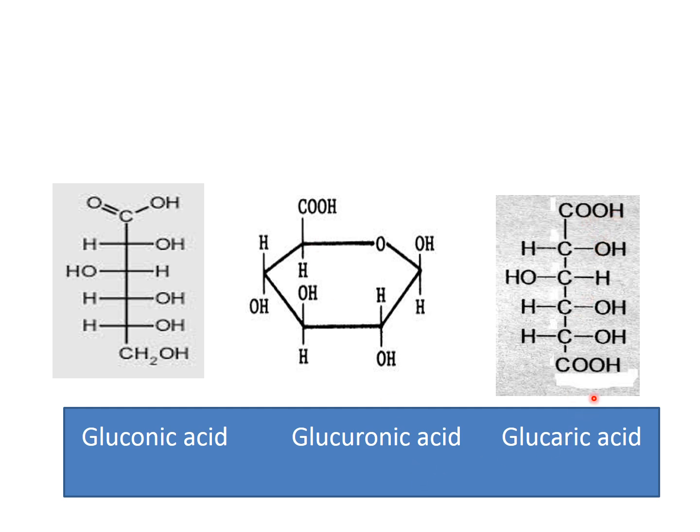When both the first and last are converted into acid, it is known as glucaric acid. So in this way oxidation takes place. When oxidation takes place at the aldehyde functional group, it is gluconic acid. When at the sixth carbon CH2OH, it is glucuronic acid. When at both the first and last carbon, it is glucaric acid.